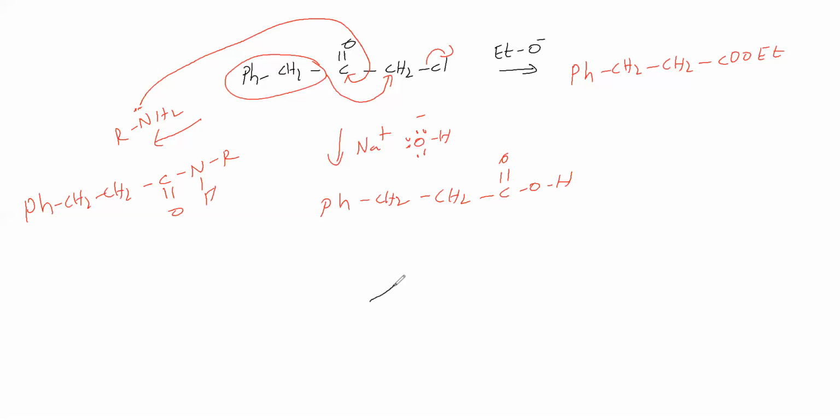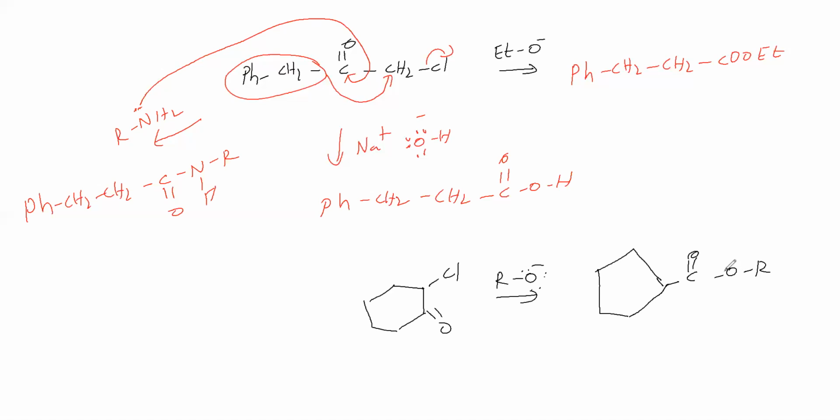In this Favorsky rearrangement, we will take a 6-membered ring. Here one ketone, here one Cl. So first, treating with alkoxide, what happens means Cl leaves, and the 6-membered ring becomes a 5-membered ring. Then the CO group will take OR minus and become an ester.